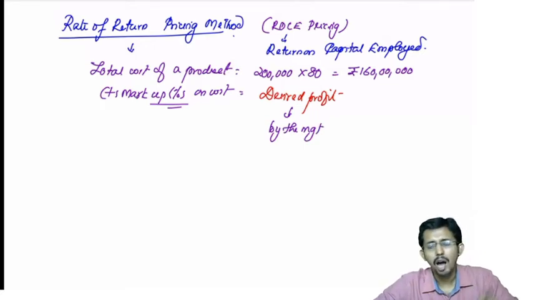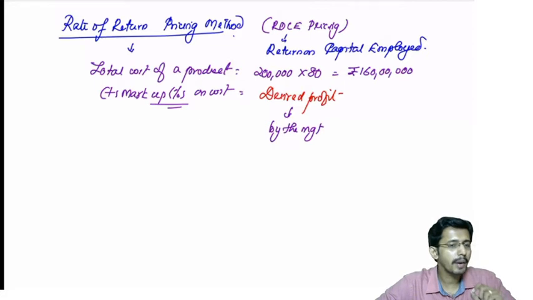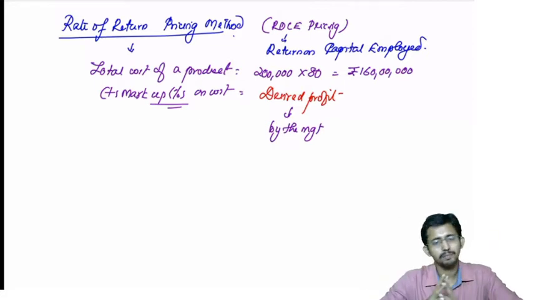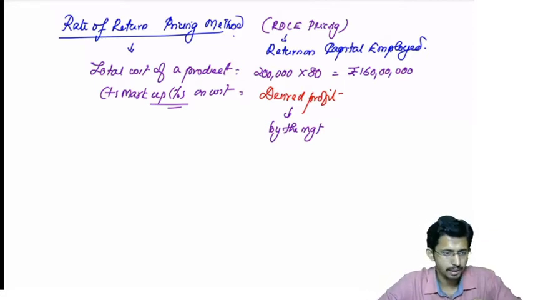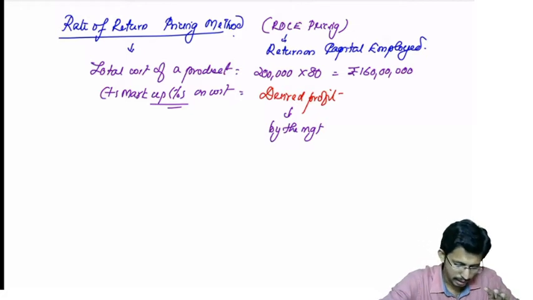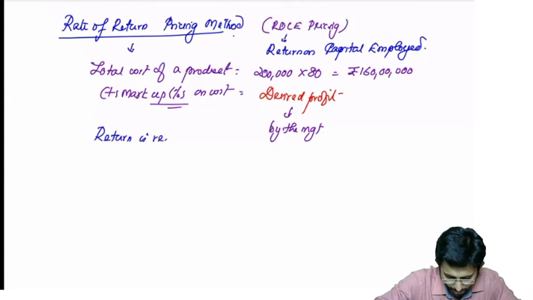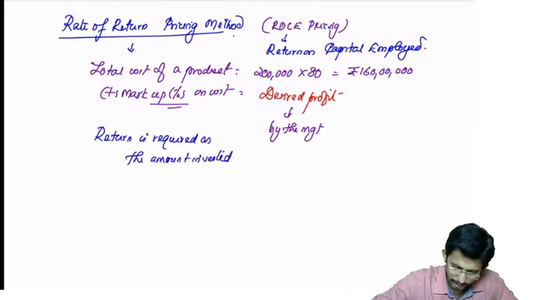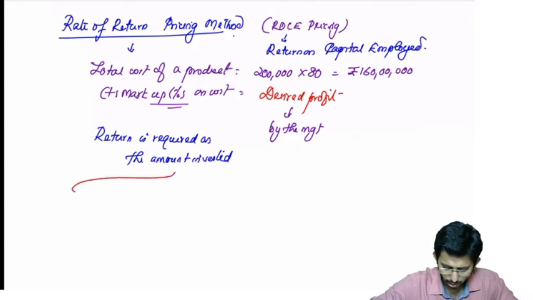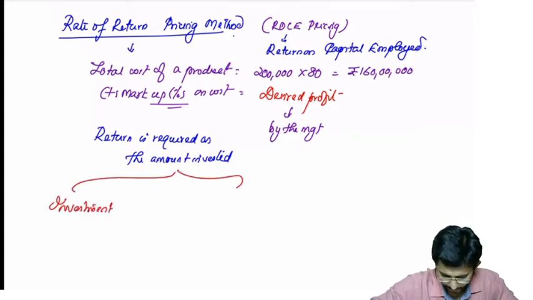Now tell me, how will you compute the required profit by the management? What should be the basis of calculation? For any management, the return is required on what? Return is required on the amount invested. This amount invested, I can call it investment, or I can call it capital employed. Am I right?